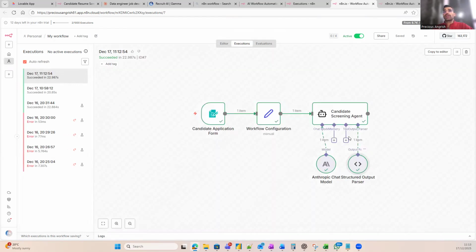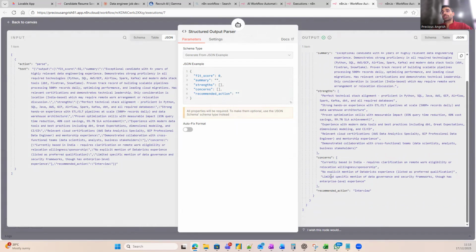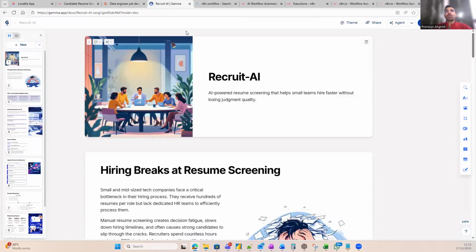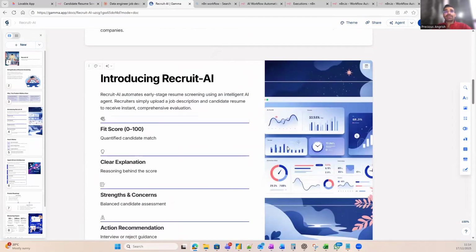And let's look at the output JSON. As you can see, we get a clear fit score, summary, strengths, concerns, and a recommended action, which is interview. So basically, the candidate is fit enough to call for an interview. Now, for this MVP, the front end and the back end are running independently, but the API contract is clearly defined, allowing seamless integration in the future. Now, this was about the demo. Let's go back to our deck and look at our metrics, impact, and roadmap.